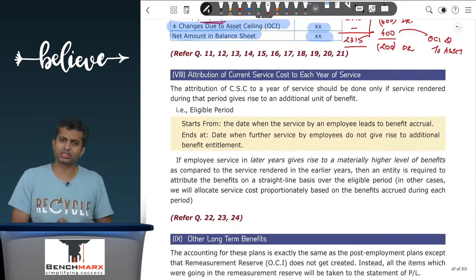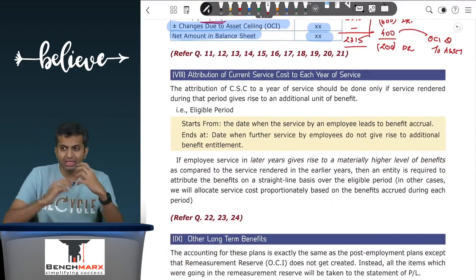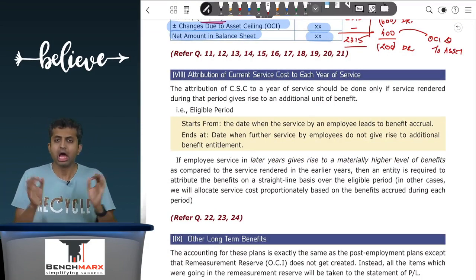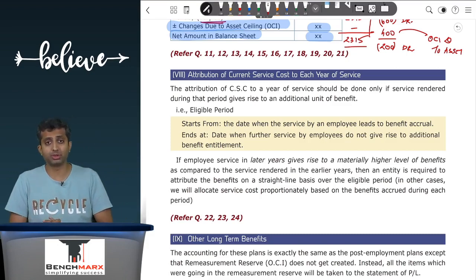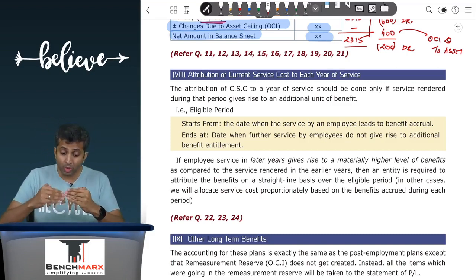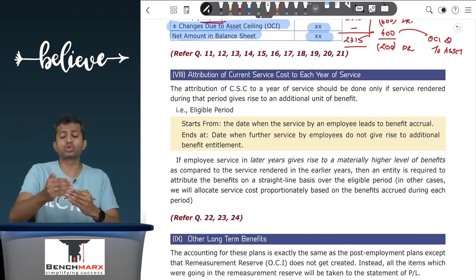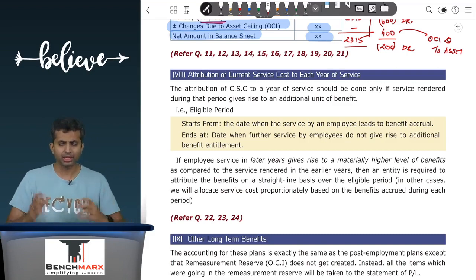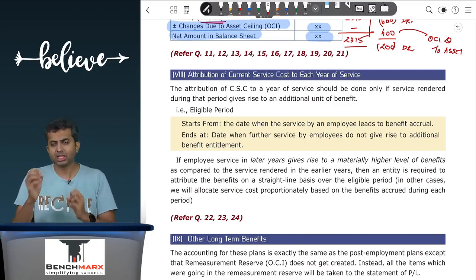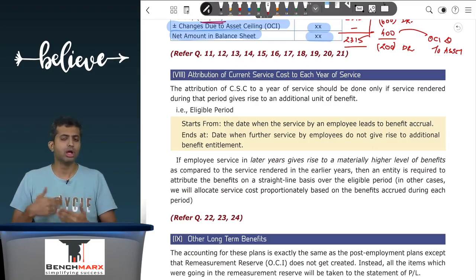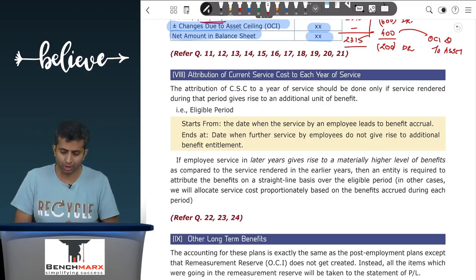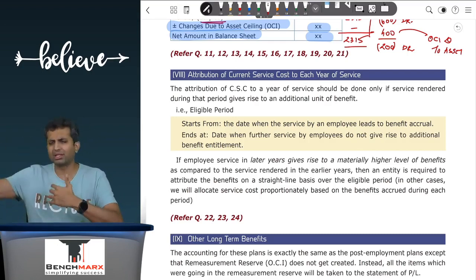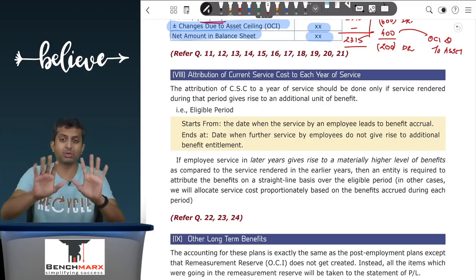Now there are a few questions in your study material which are specifically focused on you having to determine the attribution of the current service cost. From when will you start attributing current service cost? You will start attributing current service cost when one unit of service gives rise to one additional unit of entitlement. Like the plan of your company might be that for employees who are more than 25 years of age, for each year of service we will pay them, let us say, 150 rupees, for example. We may pay them at the time of retirement or whenever, but we'll pay them 150 rupees.